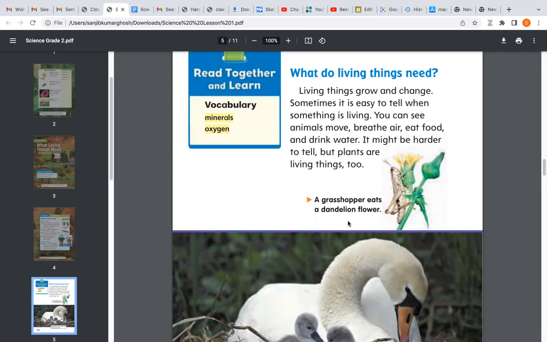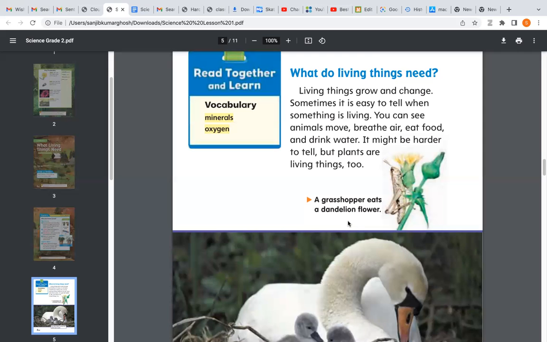So what happened? Plants are also living things. We can easily see and tell whether an animal or a human is a living or a dead one. Because when the animal has its life, it will move, it will eat, it will make different sounds and even communicate with their groups.